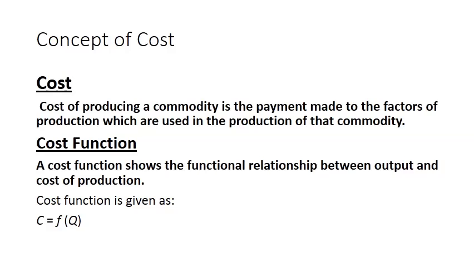And when we talk about the cost function, it is the functional relationship between output and cost of production. As we know, cost depends upon the production. The higher the production, the more raw materials are required. So the higher the production, the higher will be the cost. As you produce more and more, you need to purchase more and more raw materials, and for purchasing more and more raw materials you have to pay more and more. So expenses are more, that means the costs are high when we produce more units of a commodity.